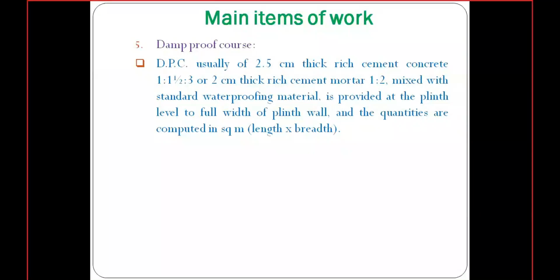Along with this proportion, we need to mix a waterproofing material to prevent dampness.